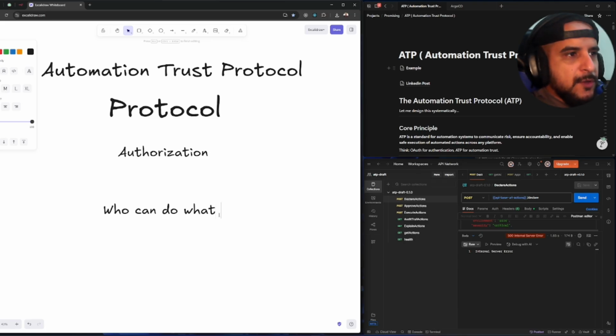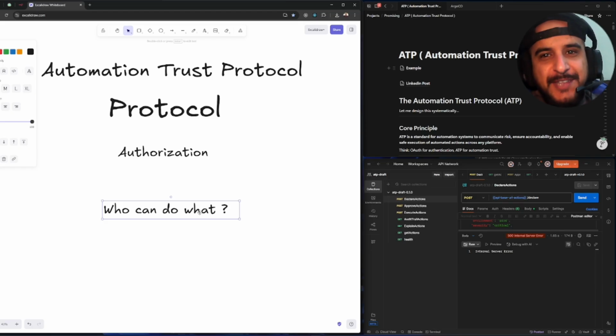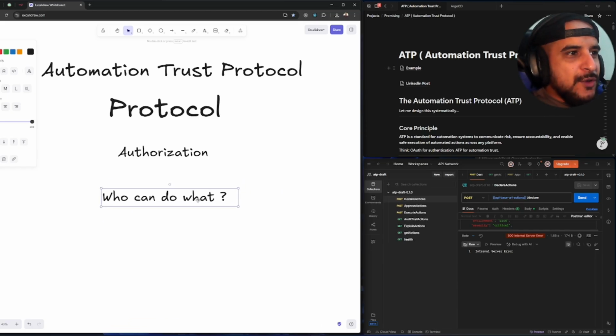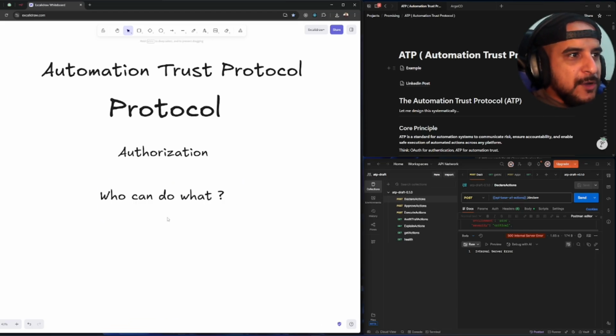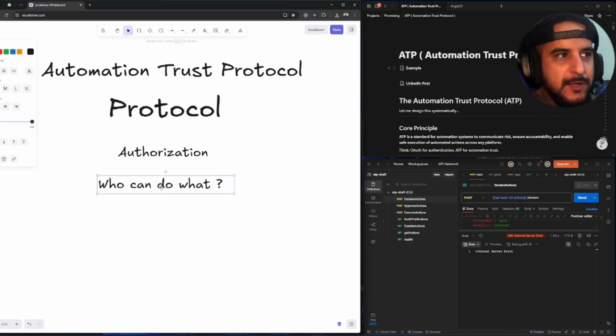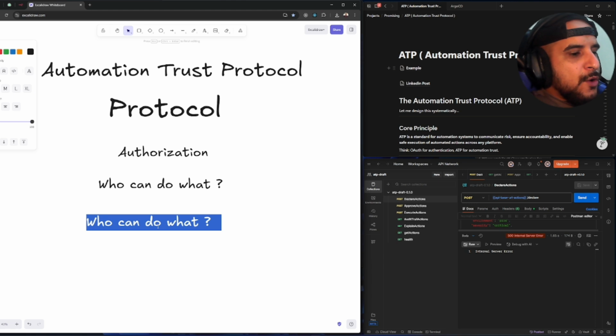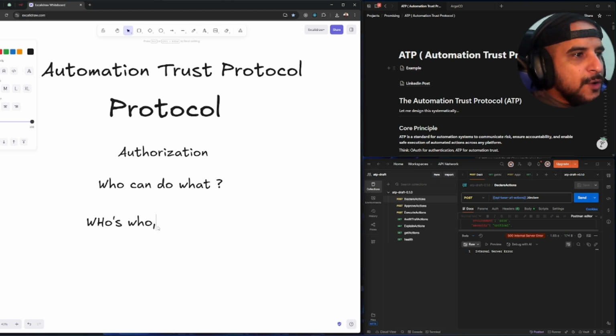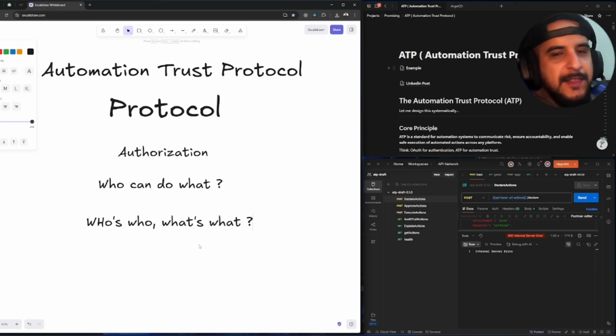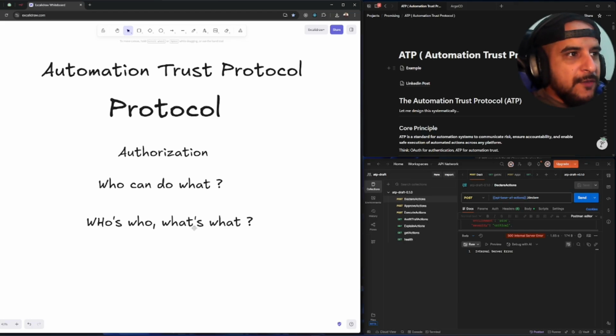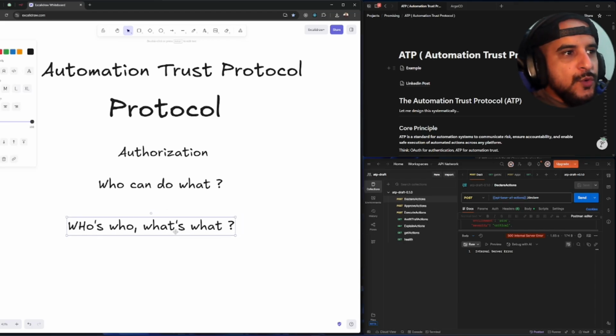That sounds simple, right? Who can do what? Let me confuse you, because that's what happens. People get confused. Let me confuse you. What do you mean who can do what, right? Because from this question, you can derive another question, right? I can be philosophical and say, who's who and what is what? That's a valid question, right? If I said that in a meeting, I might get fired, right? But I'm not trying to make jokes here. This is a really valid question, right? Who's who and what is what?